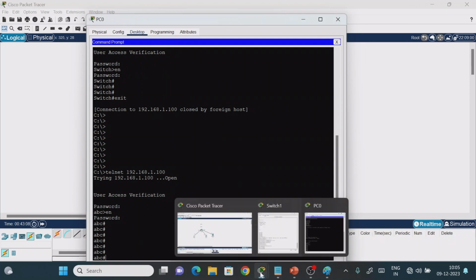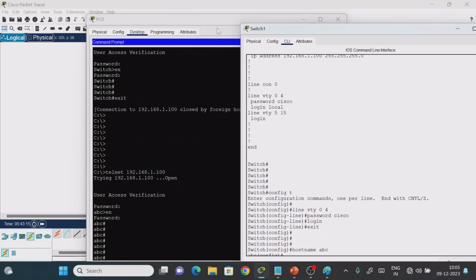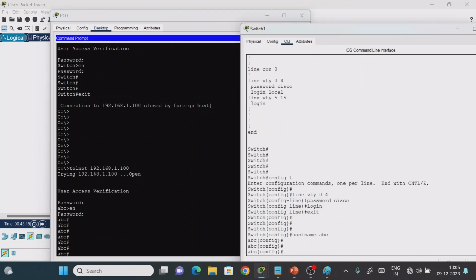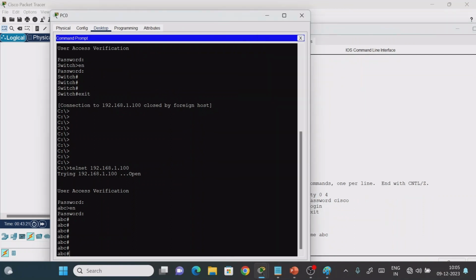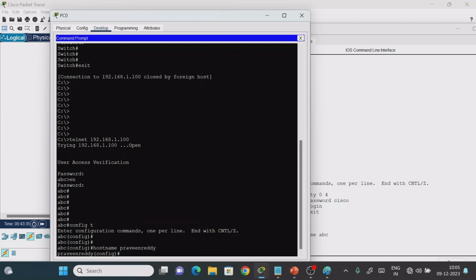One more terminal we have, this one, which is accessed from the switch. What is the name of the switch here? ABC. What is the name of the switch here? ABC. This one is my work from home computer. I am going to perform some operation and you will understand. I am trying to change the host name. Now it is changed to Praveen Reddy.